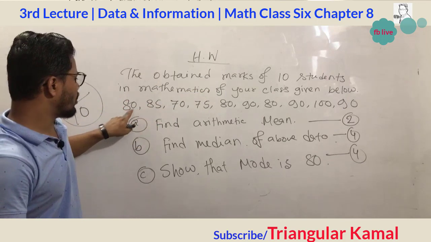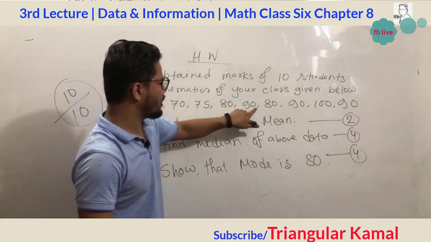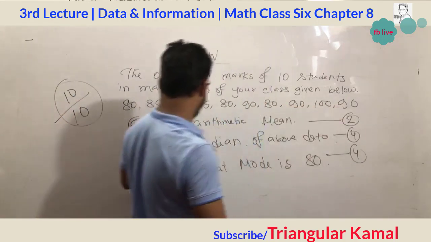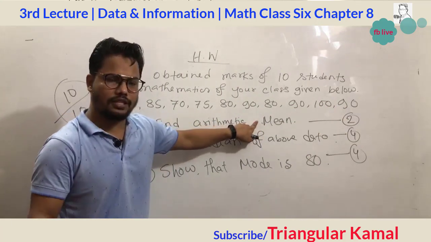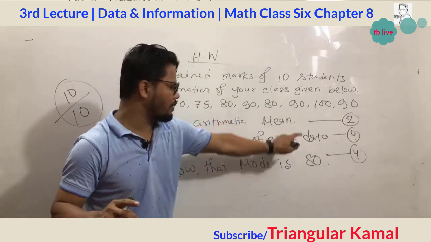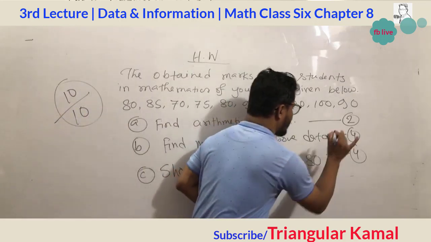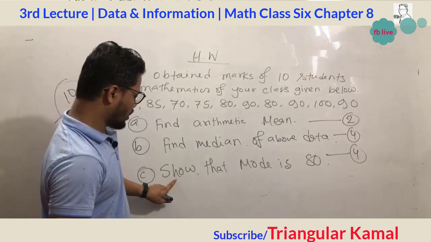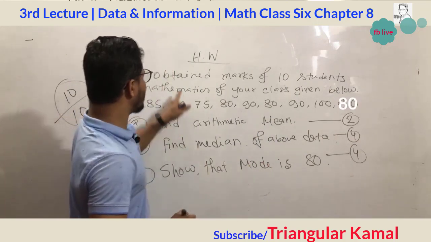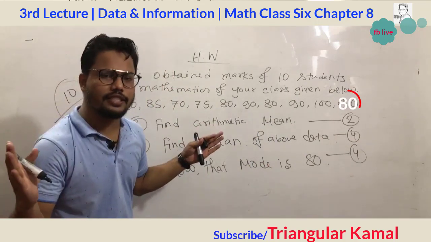Find their arithmetic mean, so the sum of the data divided by 10. Find the median of the above data. This mark is also 4. So the mode is 80. That means 80 is repeated the maximum times.